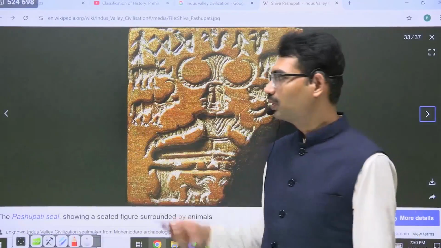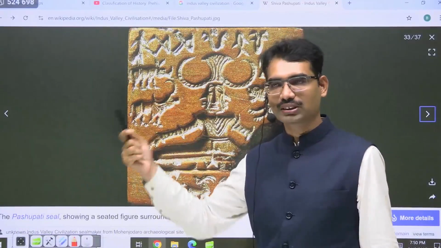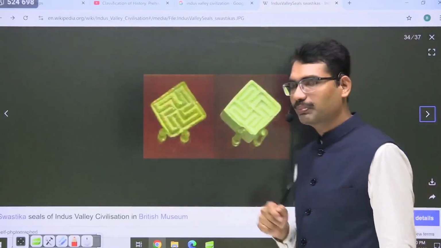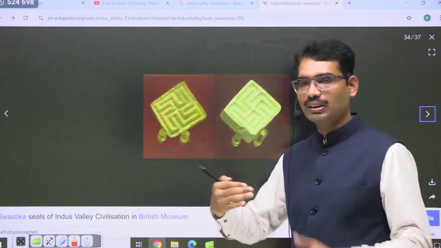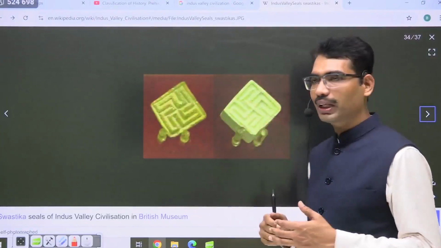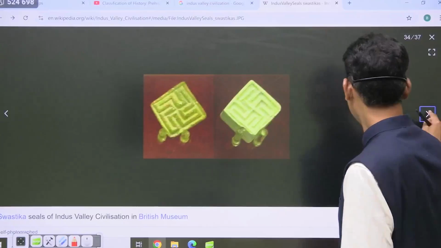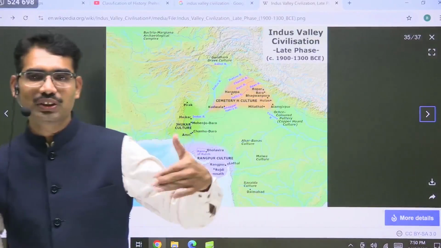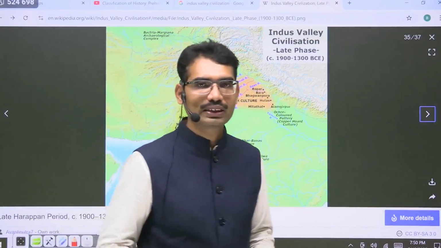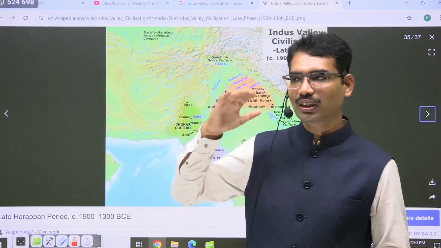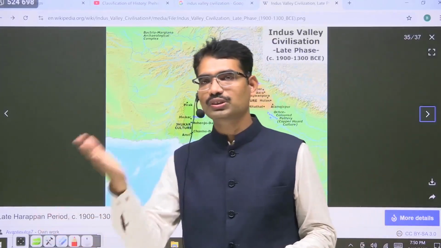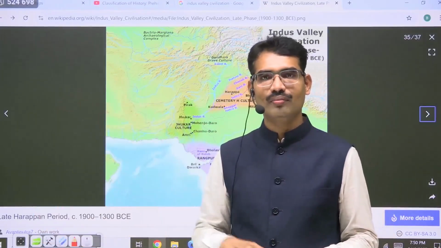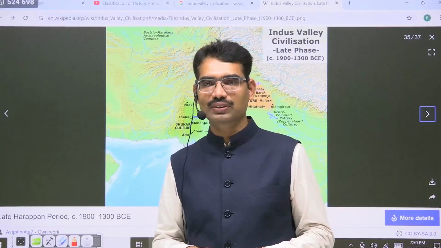From the prelims point of view, the Proto-Shiva seal refers to which civilization? That is the Indus Valley Civilization. On the seals, you see the swastik symbol. In the later part of Hinduism, the swastik became a very important symbol of divinity. You can see the continuity of the elements. Whatever they prepared, visualized, and used, after 4,000 years we are still following, which shows how advanced they were. That is what makes the Indus Valley Civilization very unique.